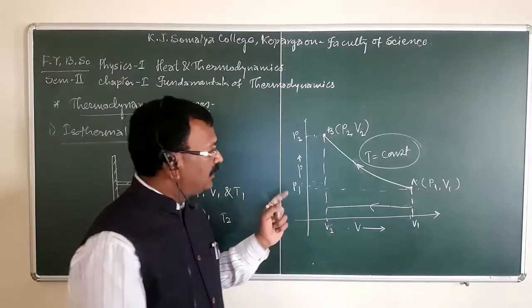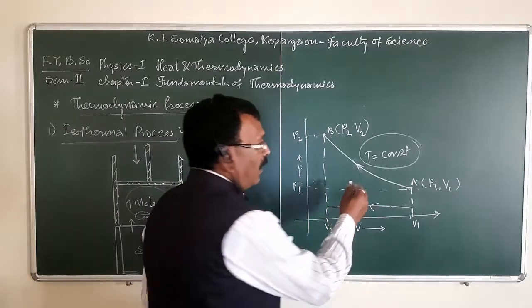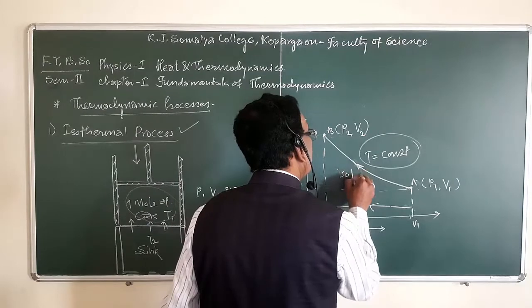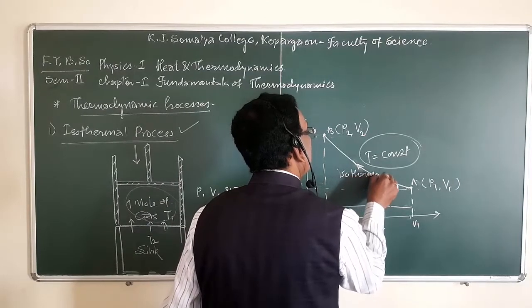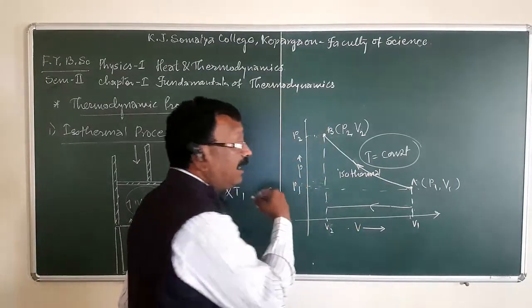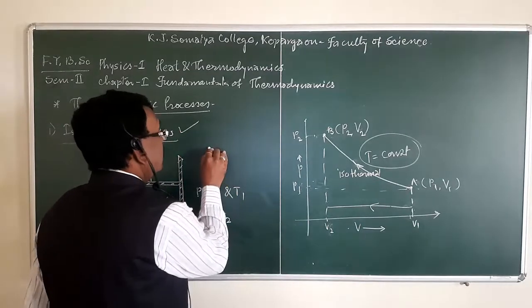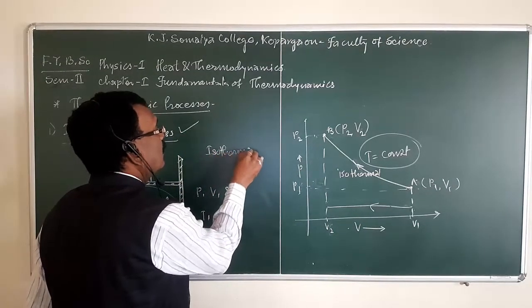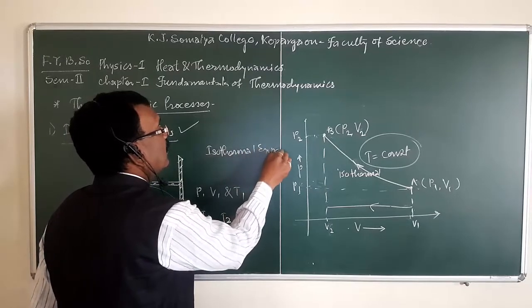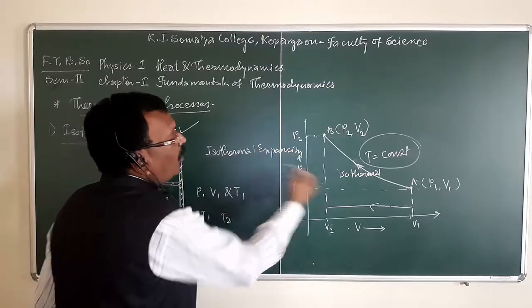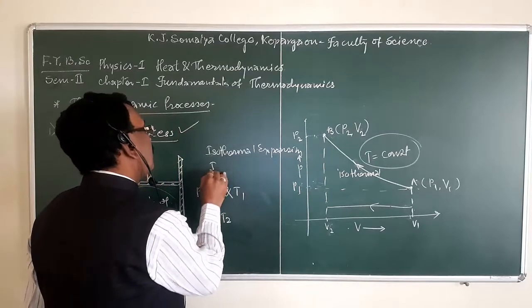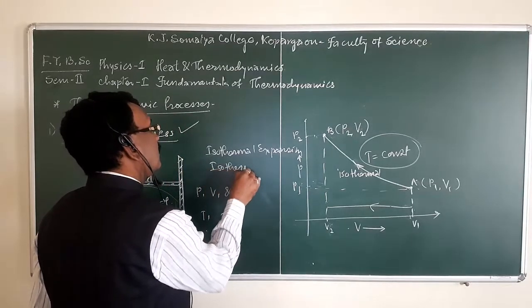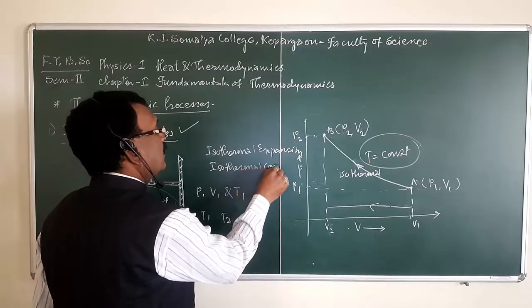Such a type of change is called an isothermal change. If there is expansion, then it is nothing but isothermal expansion, and if there is compression, then it is called isothermal compression.